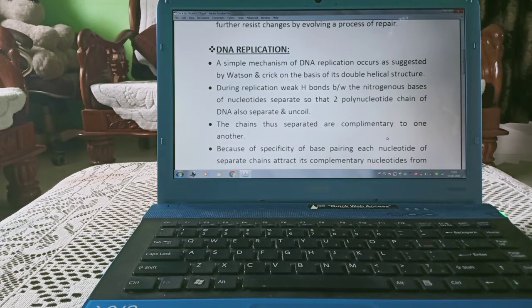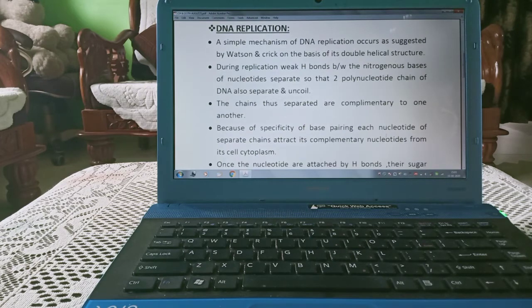A simple mechanism of DNA replication occurs as suggested by Watson and Crick on the basis of its double helical structure. During replication, the weak hydrogen bonds between the nitrogenous bases of nucleotides are separated so that the two polynucleotide chains of DNA also separate and uncoil.